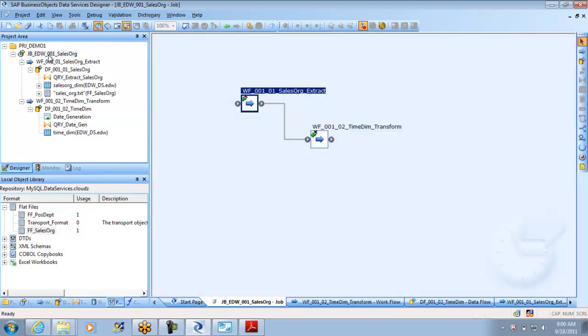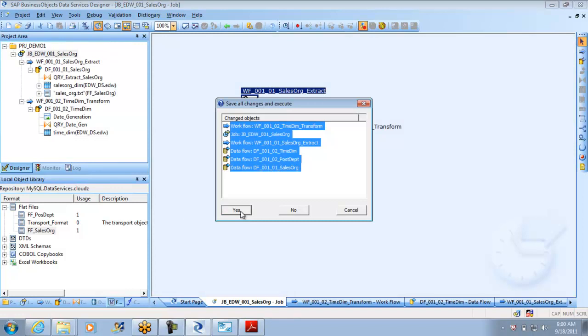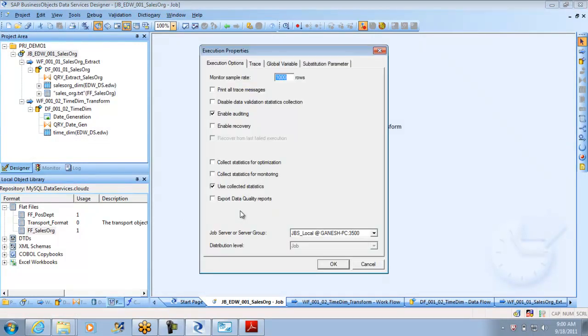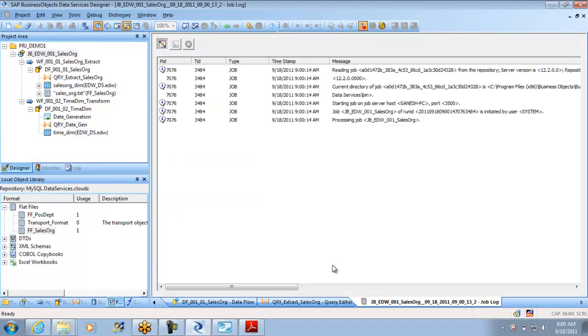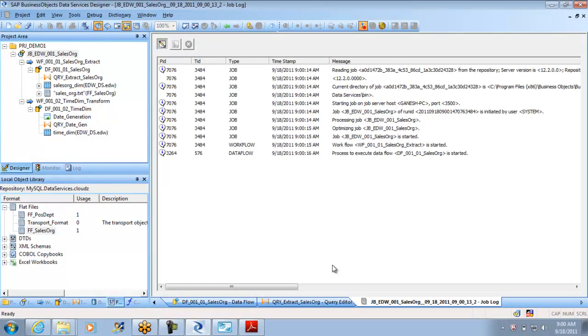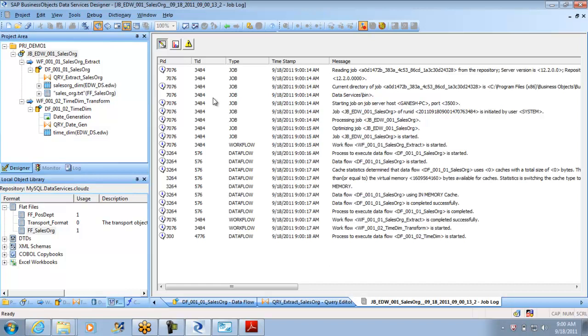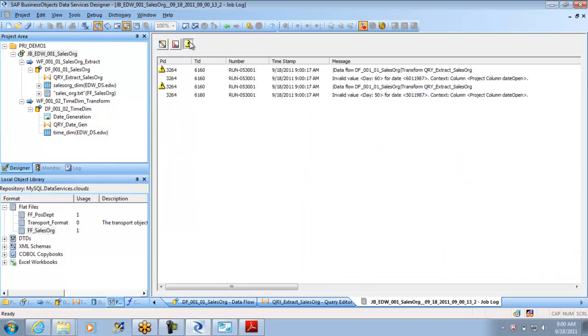Now I'm going to save the job and run it, guys. Yeah, execute. So the job will be executed and we should see the time dimension getting populated, and we can also monitor the statistics, not only here. Today we will also be logging into the administrator and monitoring it.